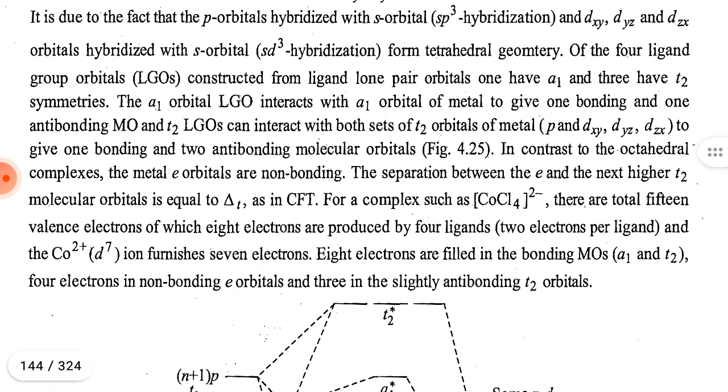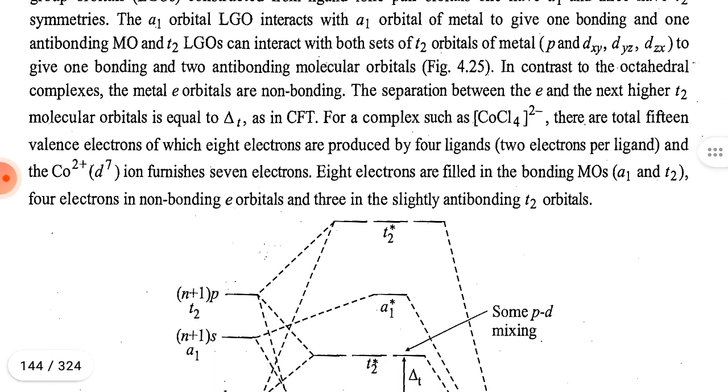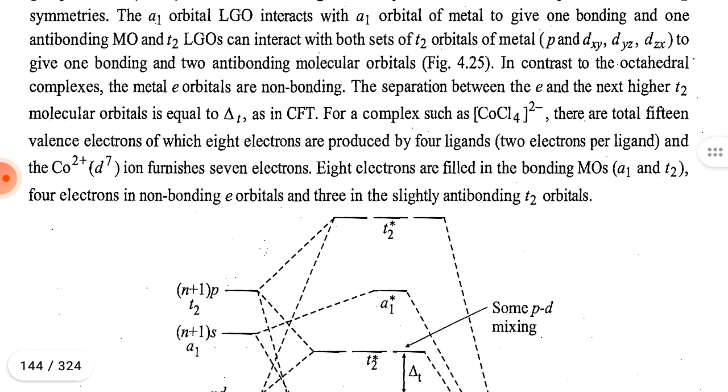sd3 hybridization forms tetrahedral geometry. Of the four ligand group orbitals constructed from ligand lone pair orbitals, 1 has A1 and the 3 have T2 symmetry. The A1 ligand group orbital interacts with the A1 orbital of the metal to give one bonding and one anti-bonding molecular orbital, and the T2 ligand group orbitals.